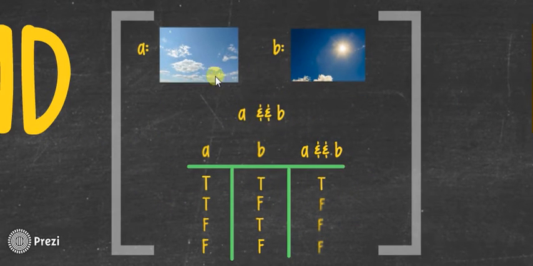And in this case, we'll keep the same conditions as or, except in this case, they're both combined as A and B. In this case, A and B is true only if A is true and B is true. Or this situation is true only if both the sky is clear and the sun is bright, not either or.